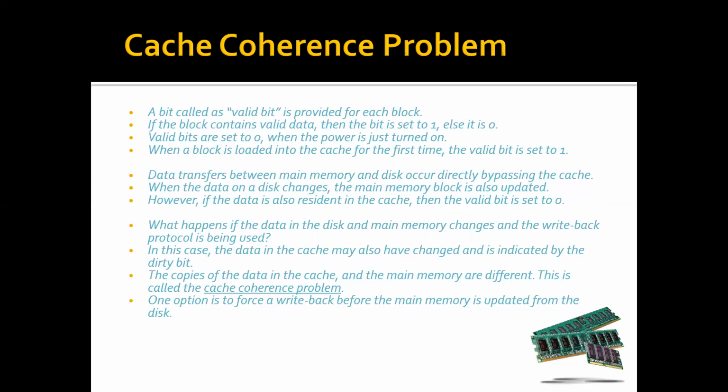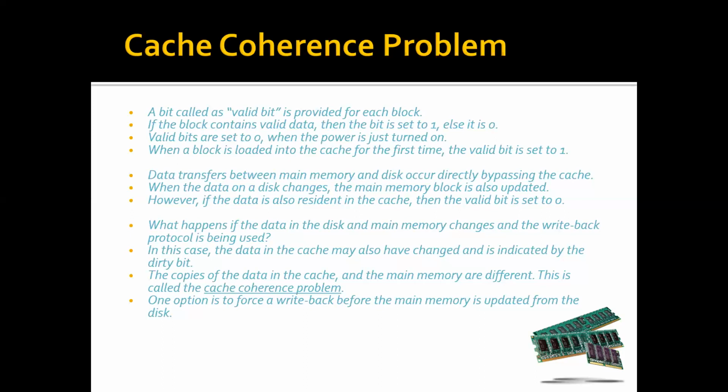Initially, the valid bits are set to 0. When the power is just on, the valid bit is 0. This valid bit is also associated with each block of the cache. When a block is loaded into the cache for the first time, the valid bit is set to 1. So initially it is all 0. Whenever a block is transferred from the main memory to cache, the valid bit of that block is set to 1.